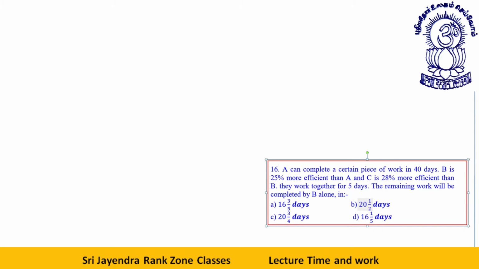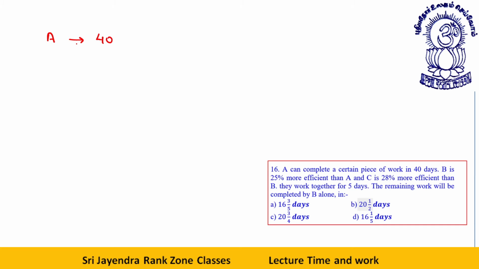A can complete a certain piece of work in 40 days. B is 25% more efficient than A, and C is 28% more efficient than B. They work together for 5 days. The remaining will be completed by B alone in how many days? A can do a piece of work in 40 days.